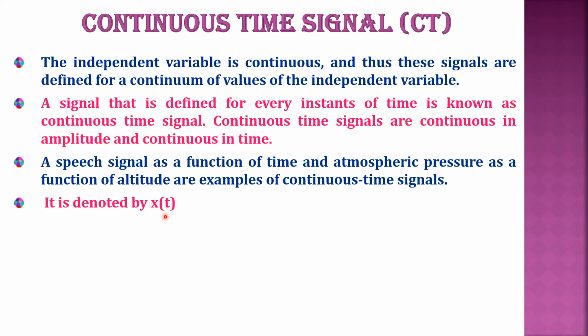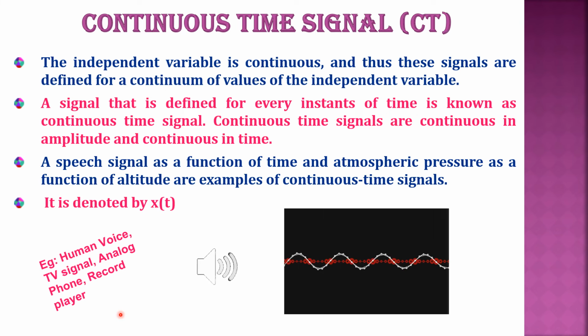It is denoted by x of t, where t can take any value from minus infinity to infinity, right? A few more examples: human voice, TV signal, analog phone, record player. All these are examples of continuous time signals. The best example is a sine wave, a cosine wave, right? All are continuous time signals. And an animation is shown here that shows you a continuous time signal.